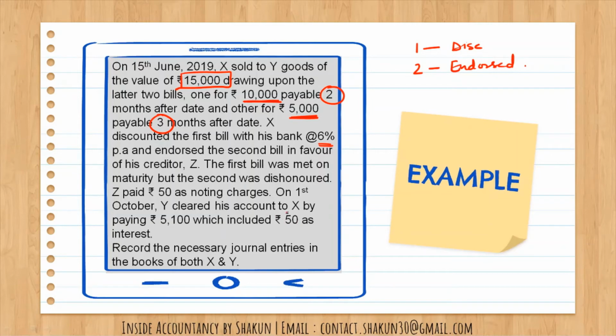Now the first bill was met on maturity. So the discounted one was met on maturity, but the second bill was dishonored. The first one was honored, the second was dishonored. Z paid, because who is the holder in case of endorsement? Holder is Z. So he paid 50 as noting charges. On 1st October, Y cleared his account to X by paying 5,100 total, which included 50 as interest. So out of 5,100, 50 is interest. So what is the remaining 50? That is the noting charges.